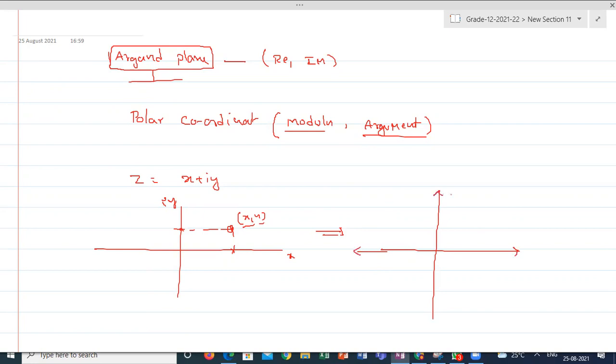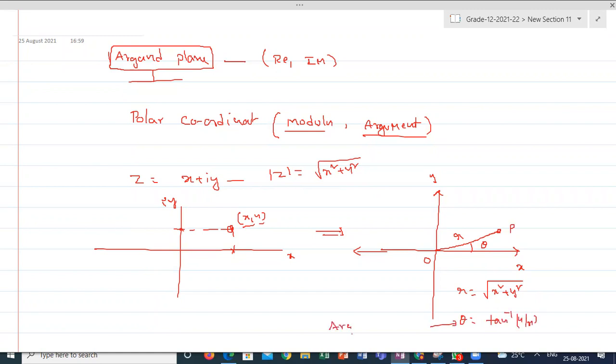I am taking this point x, y, this is OP, this is r, this is theta, where r is root of x square plus y square. What is the modulus of z here? Root of x square plus y square. And theta is tan inverse y by x. This theta is called the argument of the complex number.